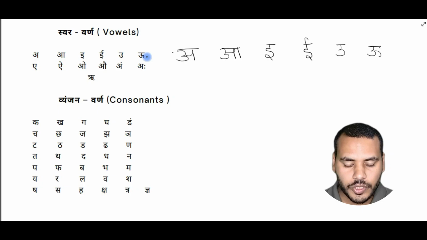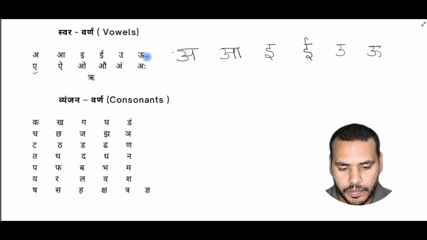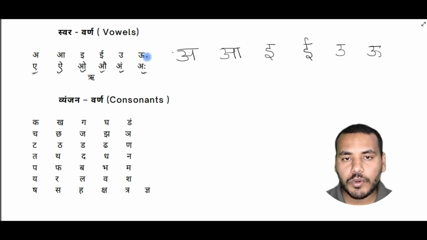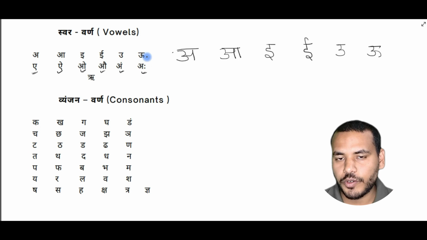Okay, now I'm going to help you with how to pronounce and read the second group of vowels. So in the second group, the first one is a, I, o, au, ang, ah. One more time, a, I, o, au, ang, ah. Now I'm going to help you with how to write the second group.